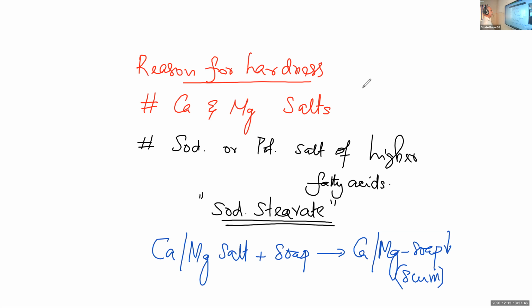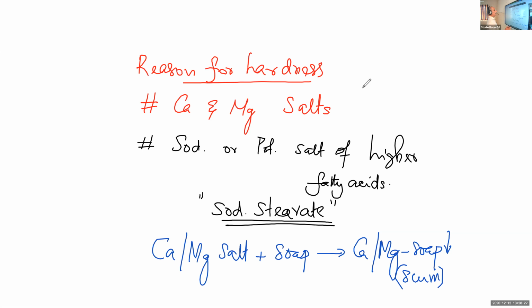So when soap, the sodium or potassium salt of a higher fatty acid, is mixed with hard water containing calcium and magnesium ions, the calcium and magnesium salts react with soap with the formation of a precipitate or scum, which is calcium or magnesium soap. Soap is precipitated as calcium stearate, for example, or magnesium stearate.